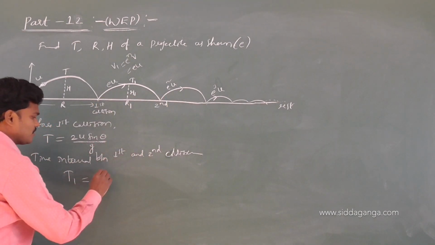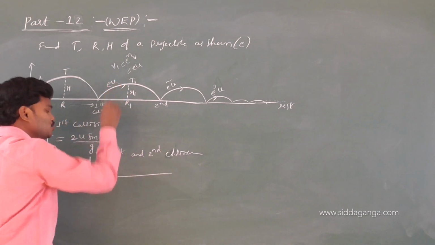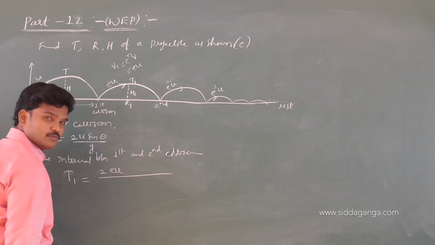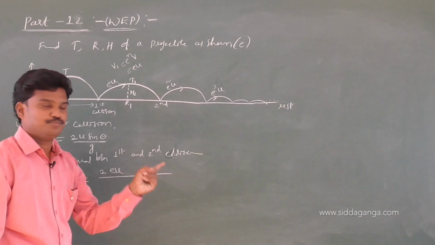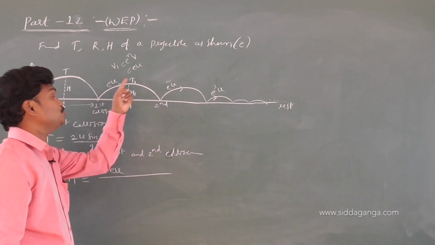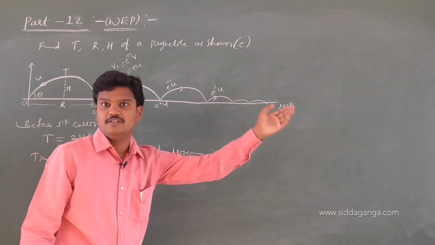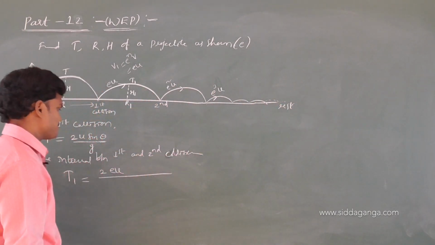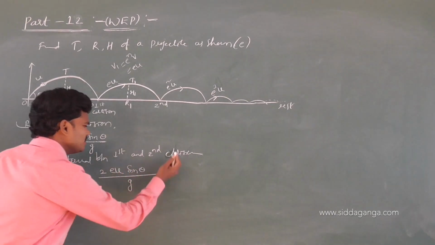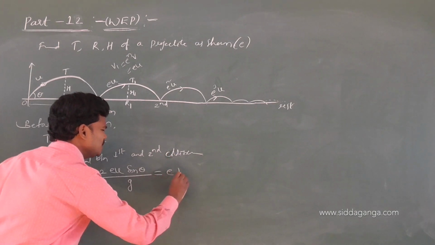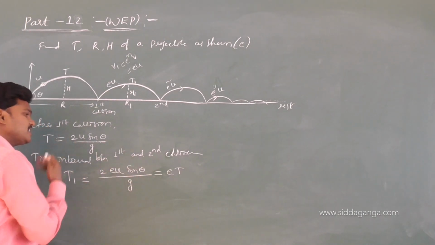T1 general formula 2u sin theta by g, where u is nothing but eu, because the ball moves with eu speed. Next the ball moves with e square u speed, e cube u speed, e power 4, e power 5. So 2eu sin theta by g. So let me write it as e into t, since 2u sin theta by g is nothing but t.